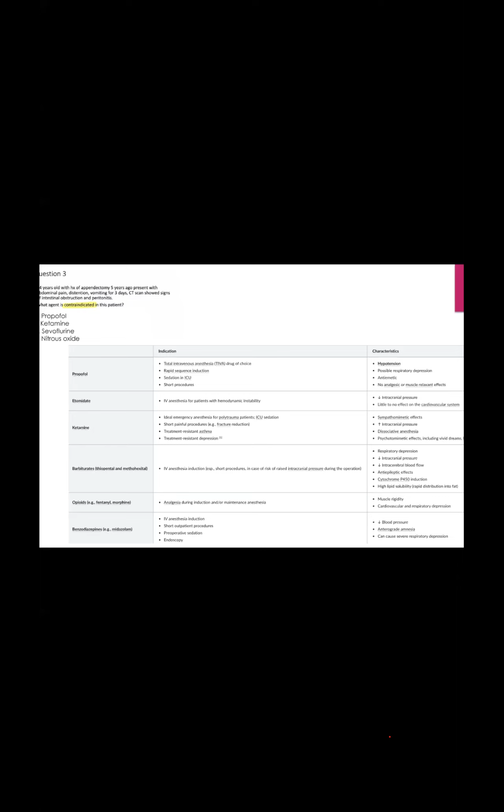Etomidate is not so important, but propofol, and beta blocker we can use in ICU sedation. Propofol is not bisoprolol. Just remember, propofol is a sedative. It's an intravenous anesthetic. So propofol we use for sedation in ICU and for rapid sequence induction. It can cause hypoperfusion or respiratory depression, so we have to use propofol very carefully.